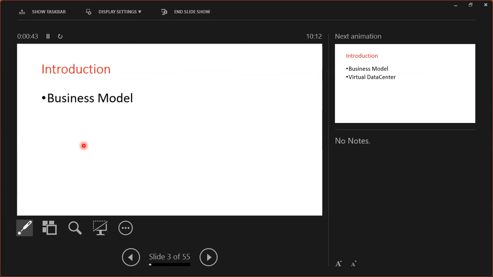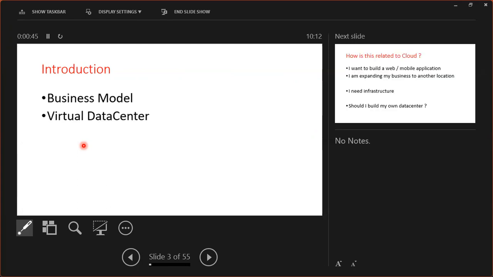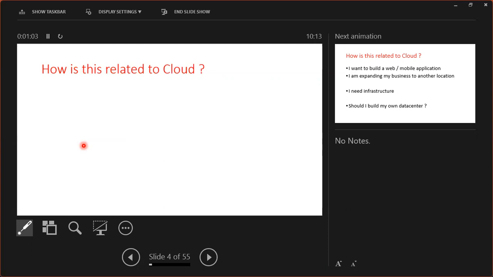Here we can see some introduction. We have some business models. I'll teach you in the classroom. Virtual data center: if you create and configure each and everything in your own building, that is your physical data center. If you take services from AWS, that is your virtual services. Everything is physical for them, virtual for you.